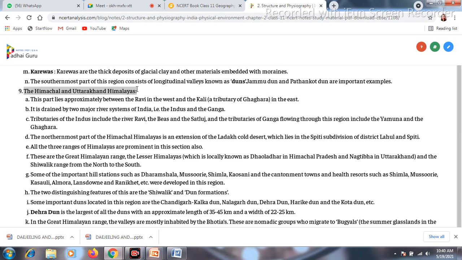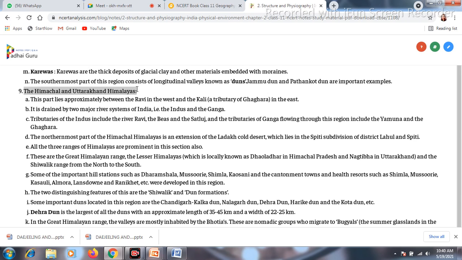The Himachal Himalaya has the extension of the Ladakh desert. Though we have seen the Ladakh desert in the Kashmir Himalaya, part of the cold desert is present in the Himachal Himalaya also. Here we are having famous places like Lahul and Spiti, which are tourist spots also. In this Himachal and Uttarakhand Himalaya, we can see all three prominent ranges of the Himalaya, that means parts of the Himadri, Himachal and Shivalik.